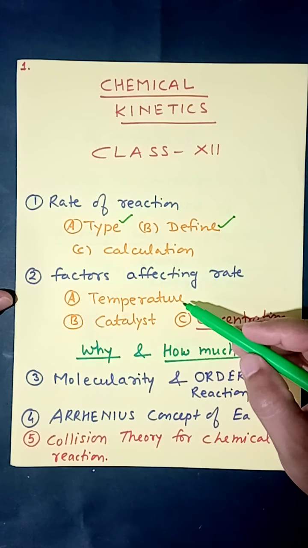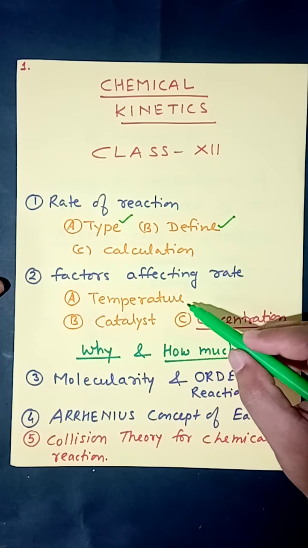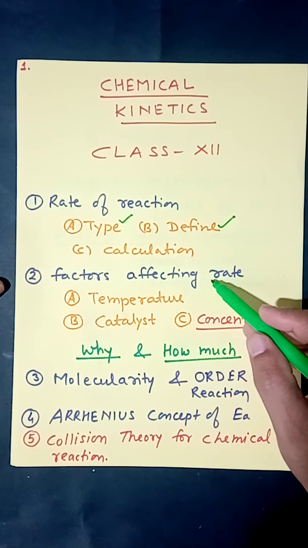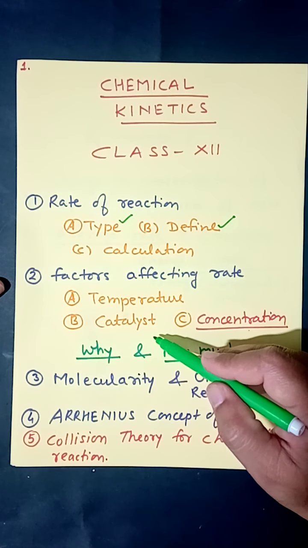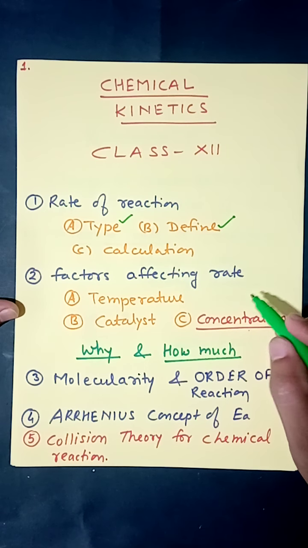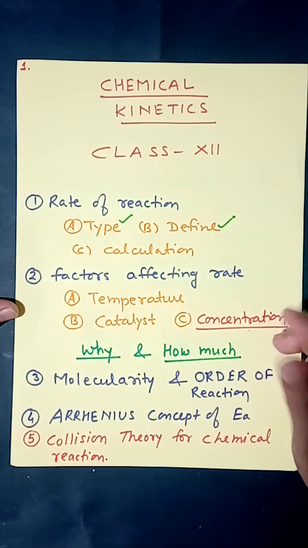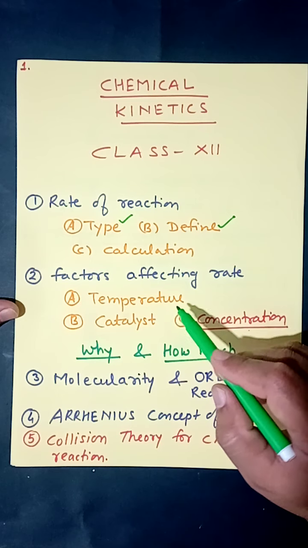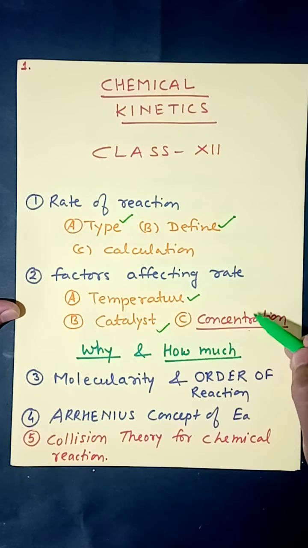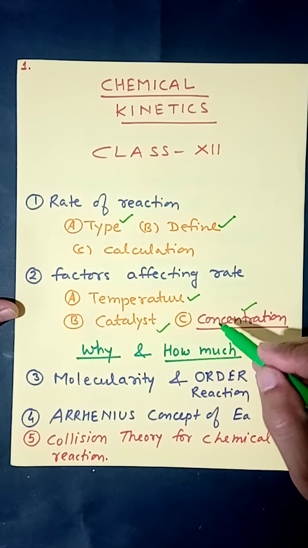Now this also you have a little bit of an idea from lower classes. You know that most of the time when you increase temperature, the rate of reaction increases. When you use catalyst, the rate of reaction increases. When you increase concentration of reactant, the rate of reaction increases. But this year in class 12th, you will further explore your knowledge and you will come to know why the rate of reaction changes by these three factors, as well as to what extent the rate of reaction will increase.